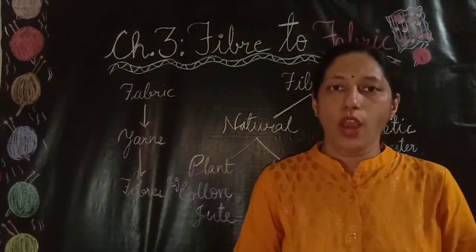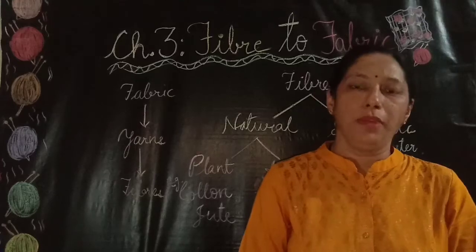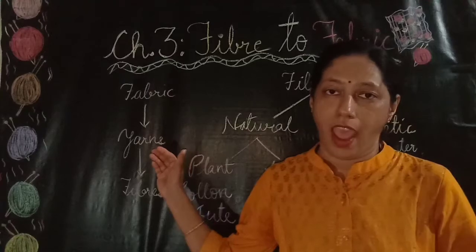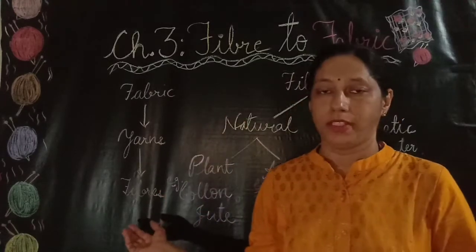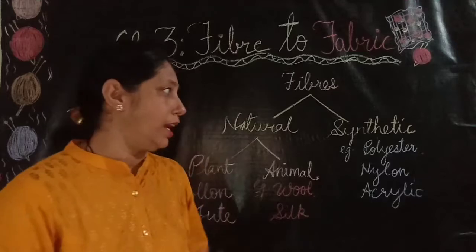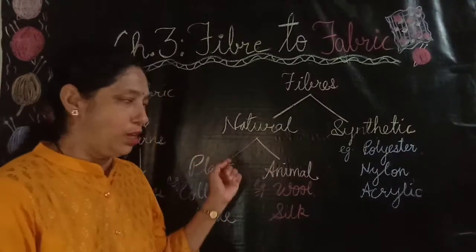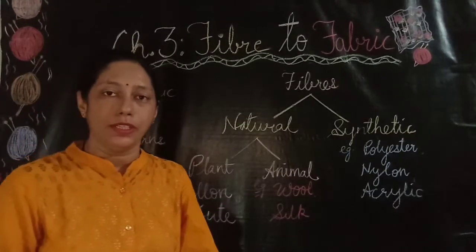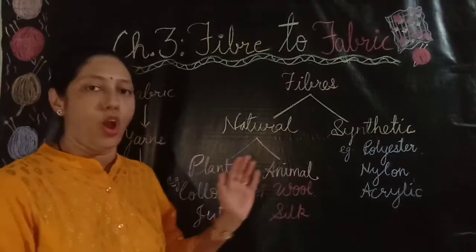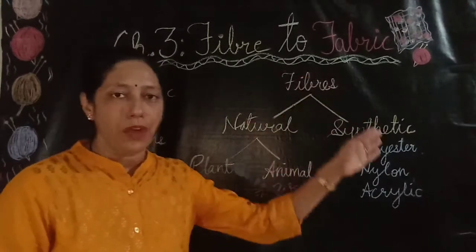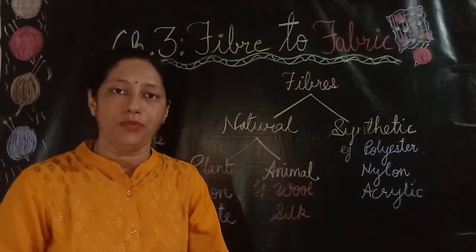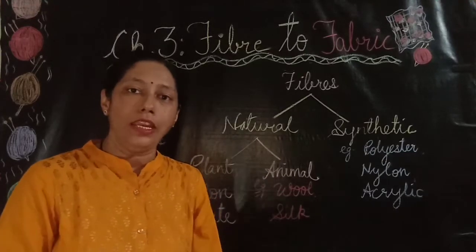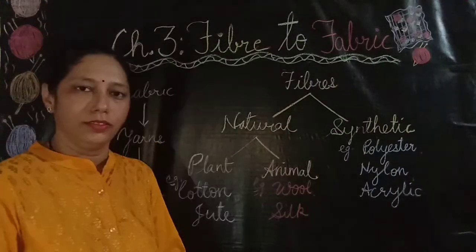In class 6, you have learned how fabrics are made from fibers. You learned that fabrics are made up of yarns and yarns are further made up of fibers. Then you also learned that there are two types of fibers, natural fibers and synthetic fibers. Natural fibers are the fibers which are obtained from plants or animals. And synthetic fibers are the fibers which are made from chemicals, not from any plant or animal source.